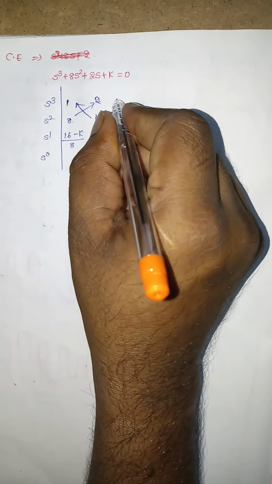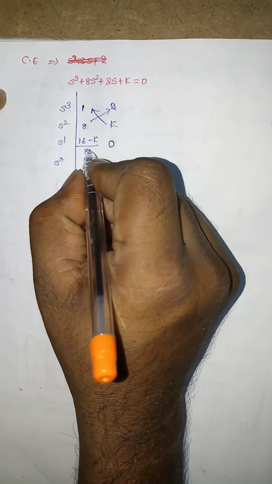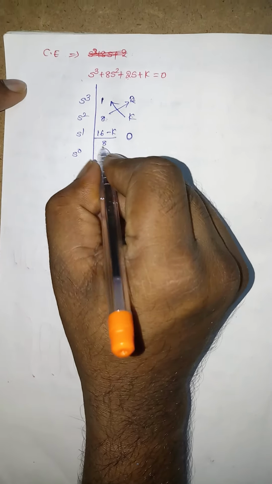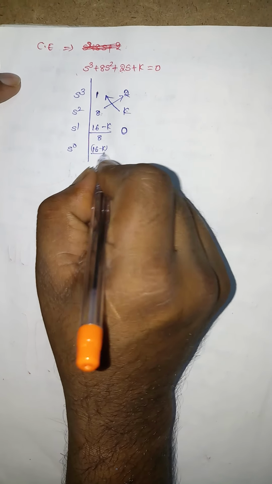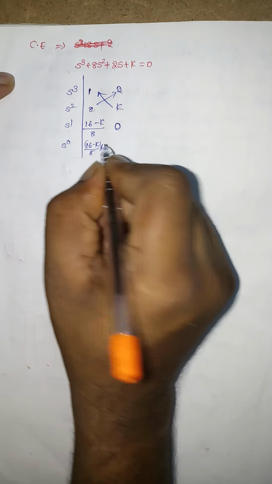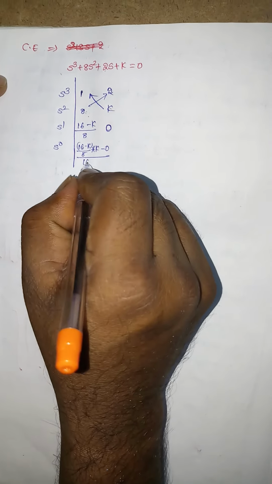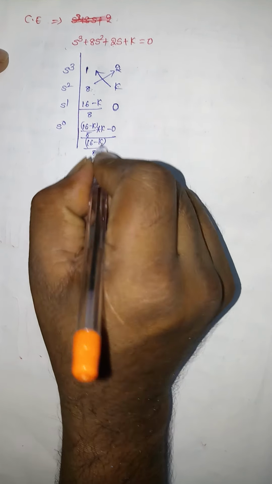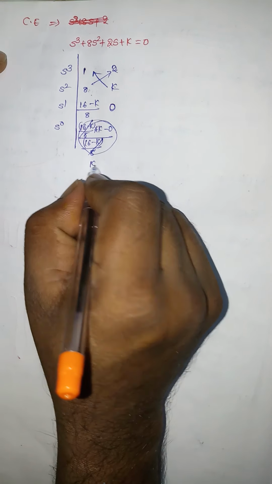Next, 8 into 0 is 0. Then for the next term, (16 minus k)/8 times k minus 0 times 8, divided by (16 minus k)/8; this gets cancelled, so the term present here is k.